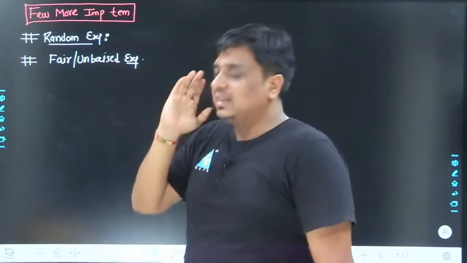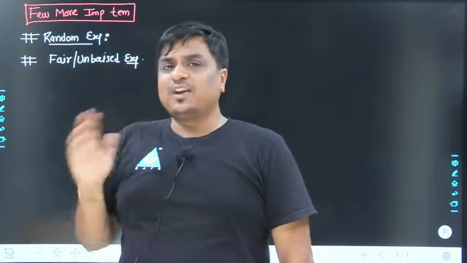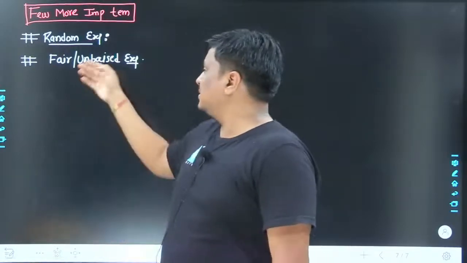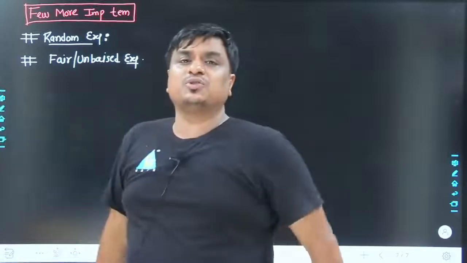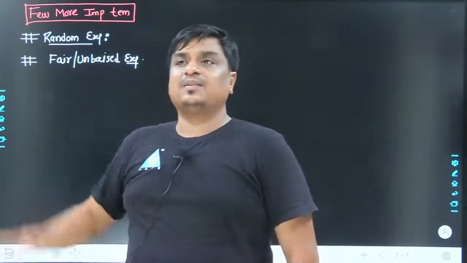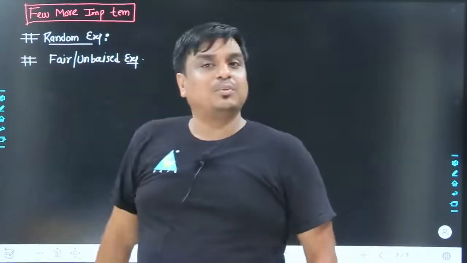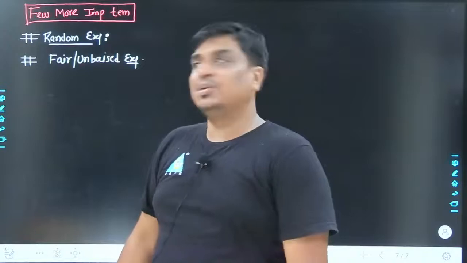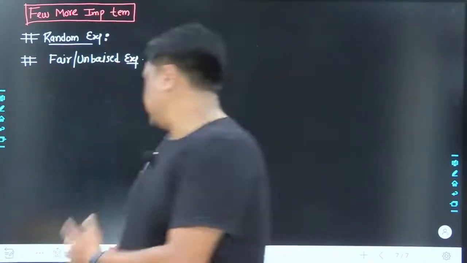One thing must be there in your mind: any kind of probability question which is faced is based on the concept of a fair or unbiased experiment. If it is not written somewhere in your question, you need not get threatened. Like, sir, in my question unbiased experiment was not written, so I could not approach that problem. My dear friend, the complete concept of probability itself is based on random experiment and fair or unbiased experiment.